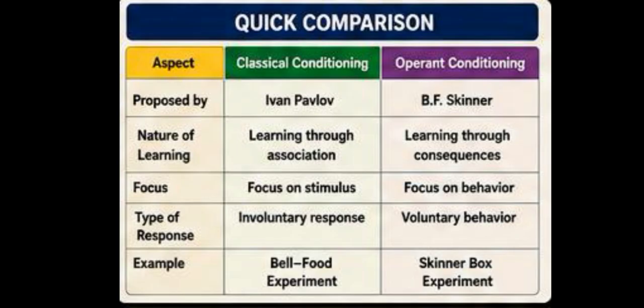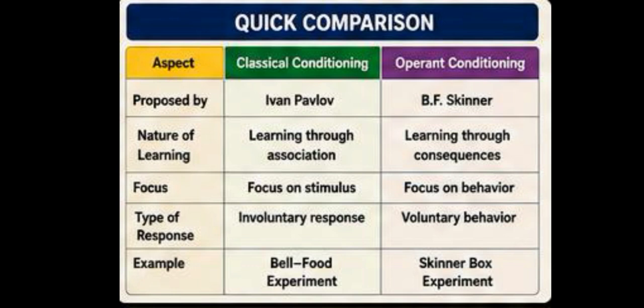Classical conditioning focuses on stimulus, whereas operant conditioning focuses on behavior. In classical conditioning, there is an involuntary response, whereas in operant conditioning there would be a voluntary behavior.